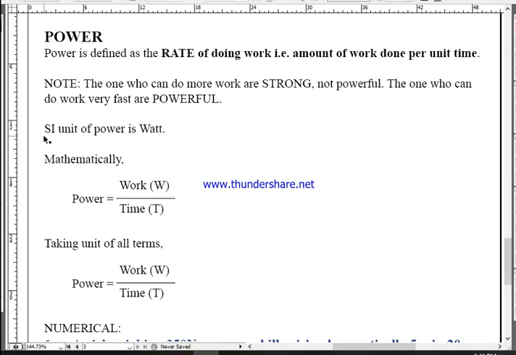Okay, now come to the point. SI unit of power is watt. Mathematically, power is defined as work divided by time. So look at this relation: power equals work divided by time. That's why it is called rate of doing work, or work done per unit time.